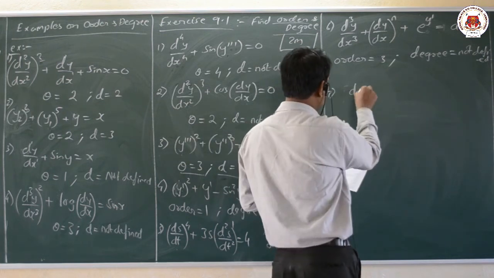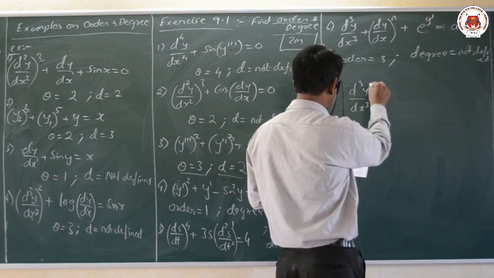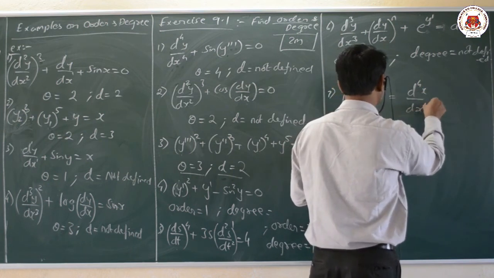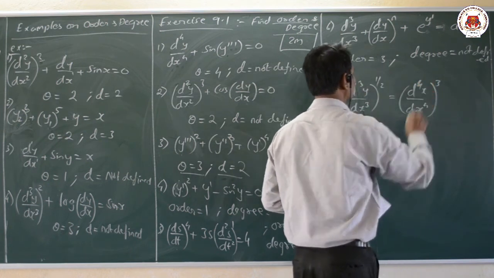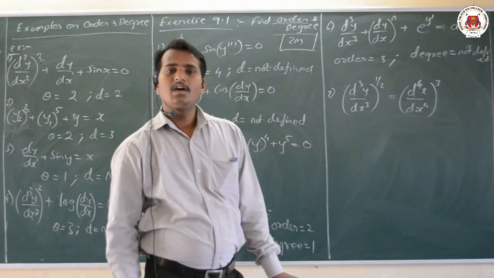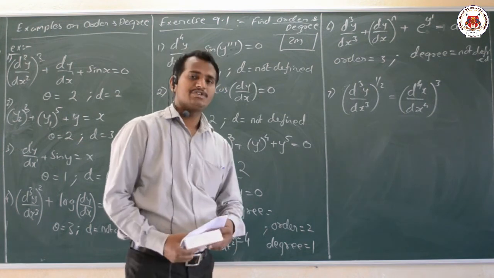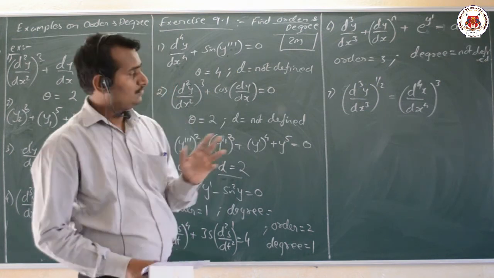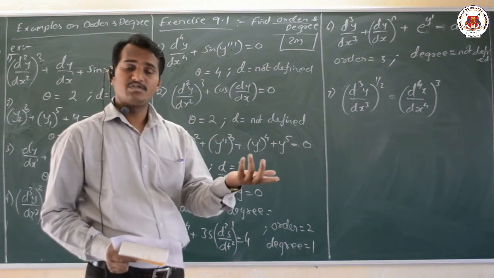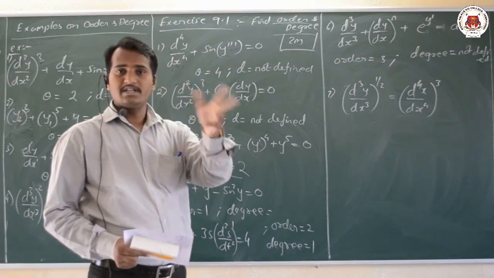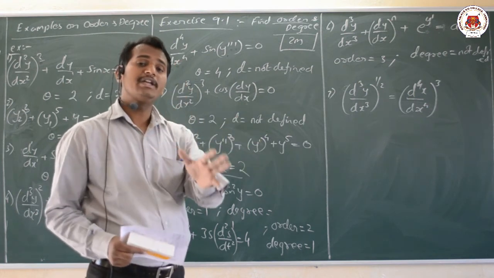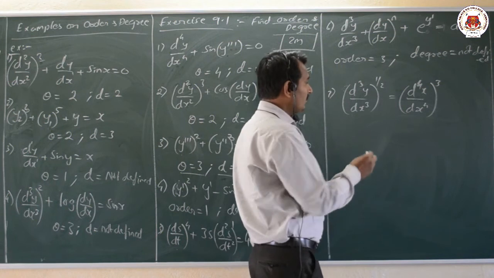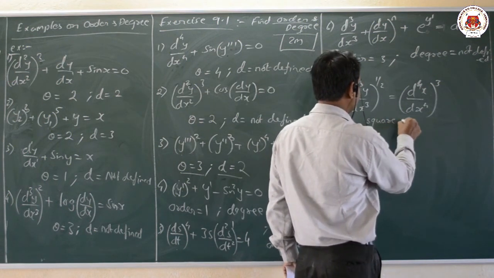Now here we can observe that (d cube y by dx cube) whole to the power of 1 by 2 is equal to (d to the power of 4 y divided by dx to the power of 4) whole cube. Whenever a differential equation is given, we should not have any fractional powers. The order can be defined, but for the degree we should not have any fractional exponent. For example, here we have a root. Root means what we have to do? Squaring on both sides, you have to square both sides.